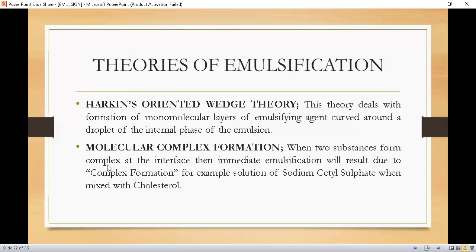Then the last theory, student, is molecular complex formation. When two substances form a complex at the interface, then immediate emulsification will result due to the complex formation. For example, a solution of sodium cetyl sulfate when mixed with cholesterol. So this is the example of molecular complex formation theory. Student, in all these theories, we have seen that there is a formation of a film or a layer around the droplets of the dispersed phase.